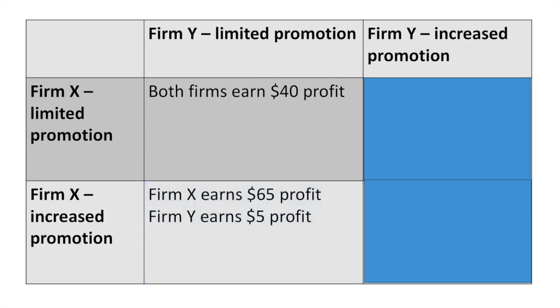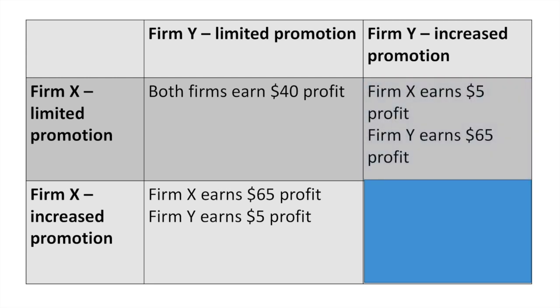However, if only Firm X increases its promotion while Firm Y limits theirs, Firm X can earn $65 profit, substantially more than the previous strategy. Firm Y will be left with only $5 of profit. However, Firm X needs to keep in mind what Firm Y would do. If Firm Y increases promotion while Firm X continues with limited promotion, then Firm X will earn very little profit while Firm Y earns $65 in profit.